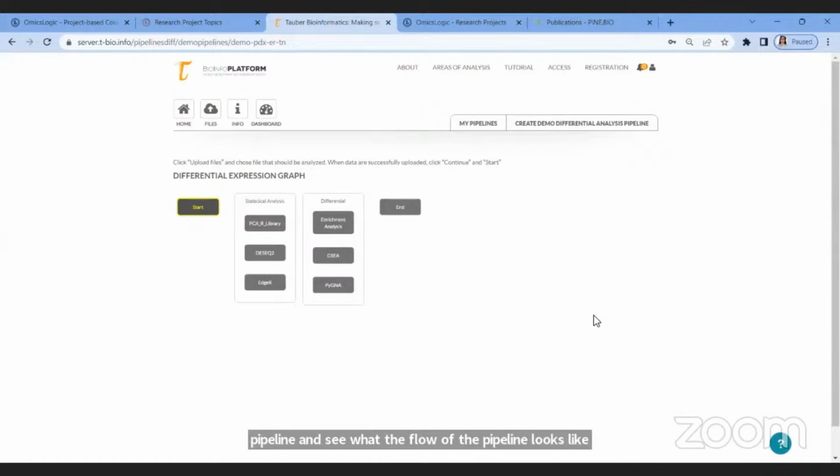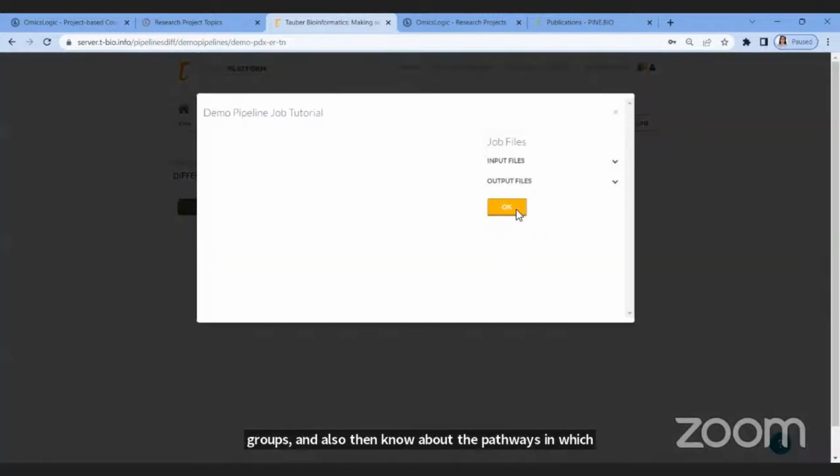So I'll just give you a background of what this pipeline is. This is a breast cancer pipeline where you have 10 patients of different types of breast cancers, I'll say. The first 5 patients are ER positive breast cancer type patients, and the other 5 are triple negative breast cancer patients. Now, I am interested to look what are the different differentially expressed genes among both of these groups, and also then know about the pathways in which these genes are involved. So let's begin with this pipeline.